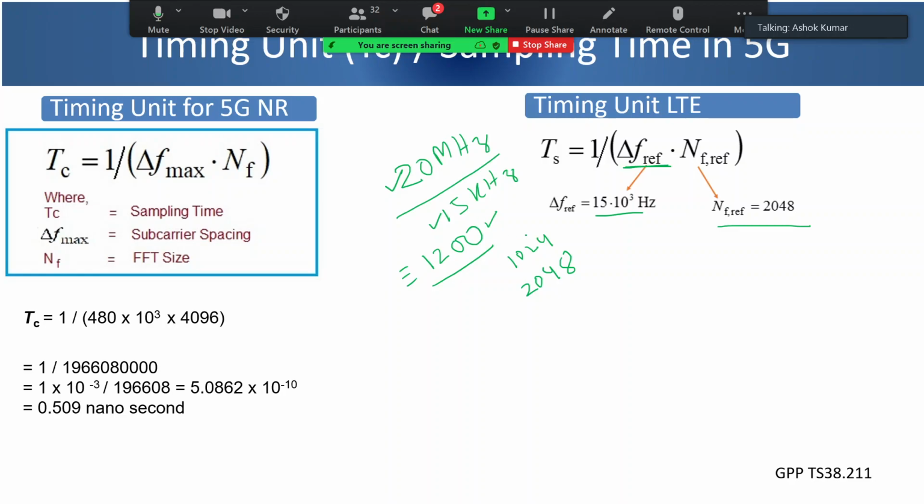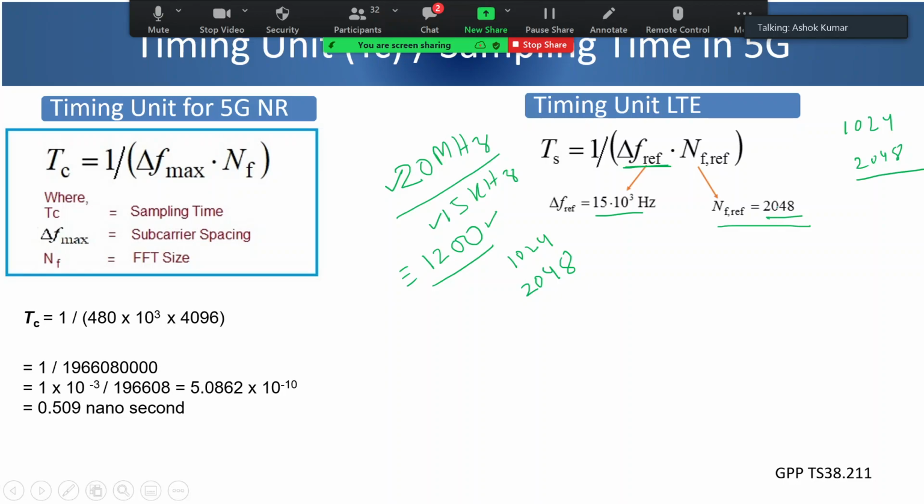So FFT size is what? FFT size I can take is 1024, 2048, and so on. So since it is more than 1024, I have to take this 2048 FFT size for calculating the timing unit. So that's why this 2048 is taken.